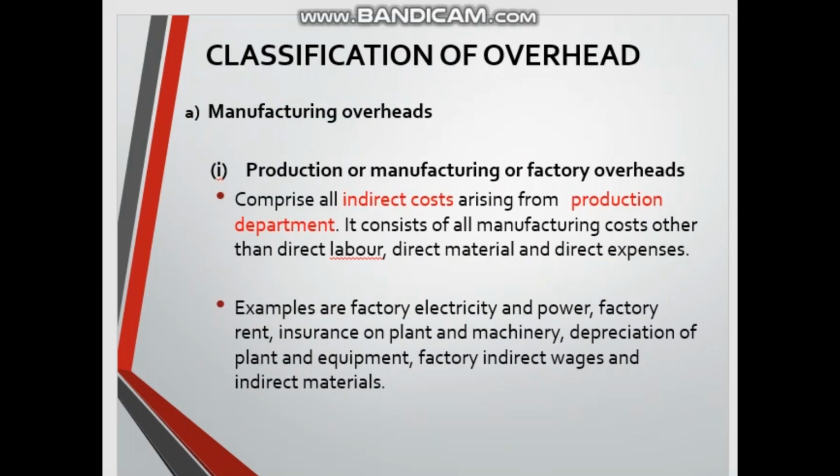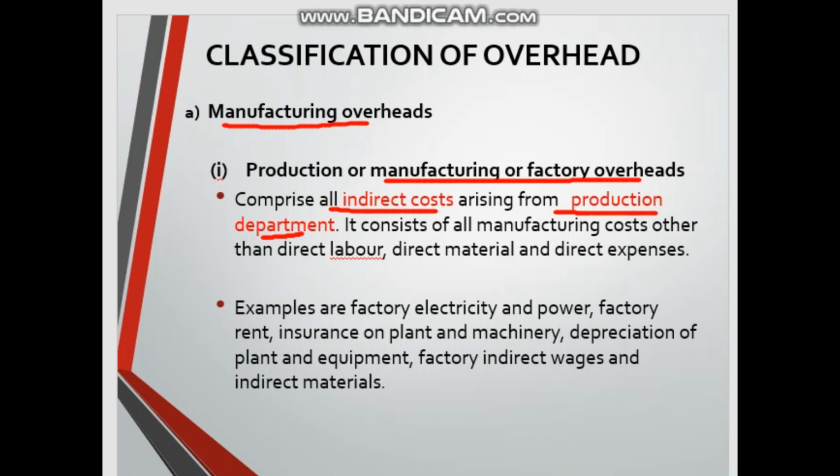Now we move on to the other slide. Classification of the overhead: we have the manufacturing overhead. So what is manufacturing overhead? Manufacturing or factory overhead consists of all indirect costs in the production department.